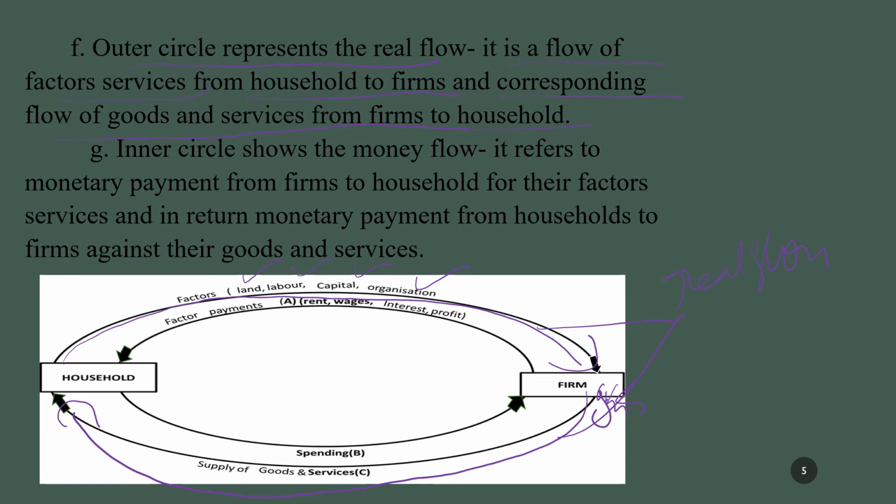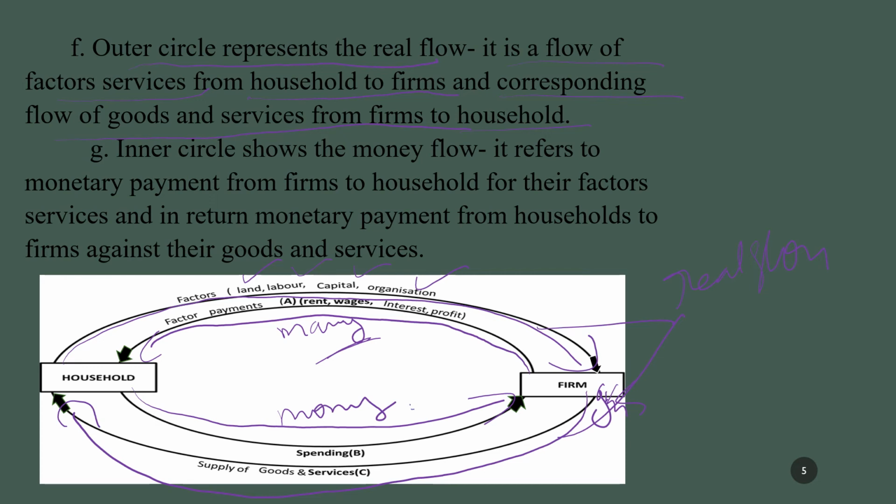Then you can see the inner circle. In the inner circle, the firm is going to make a payment. They are making payment in the form of money. And here the household sector is also going to spend to buy goods and services in the form of money. So this we call money flow. So the inner circle represents a money flow.